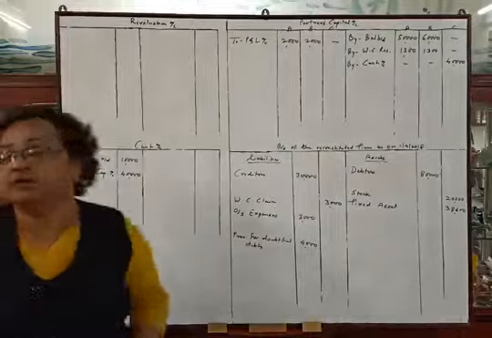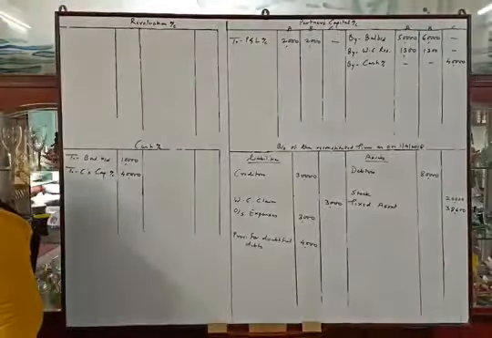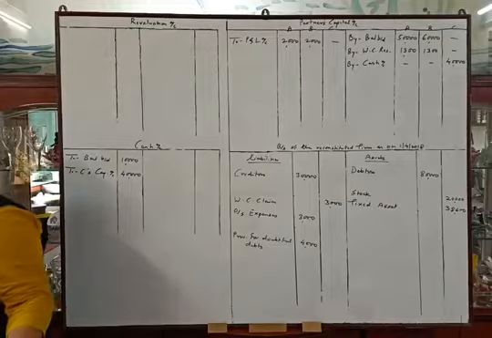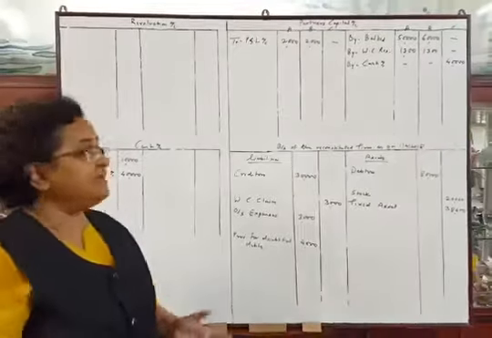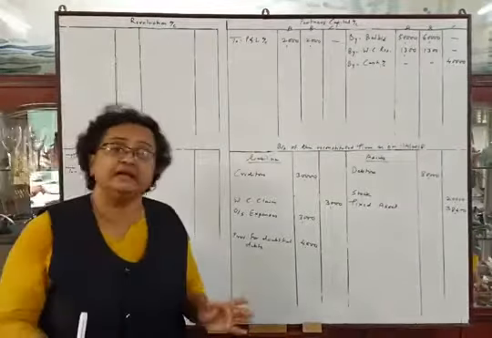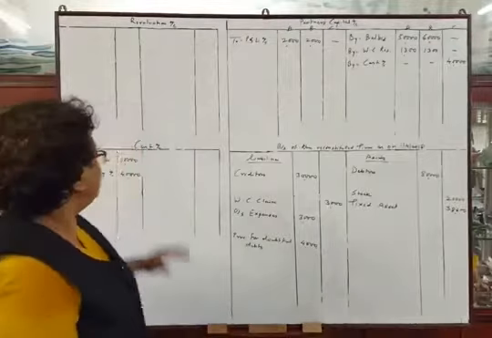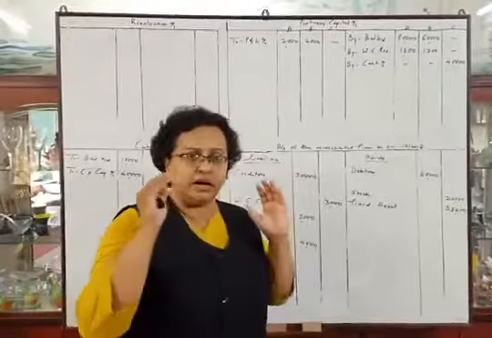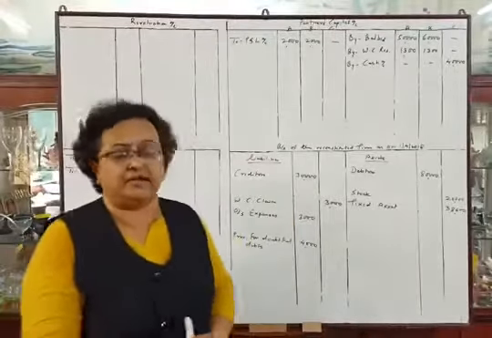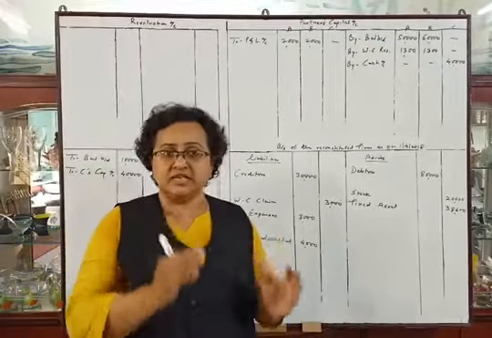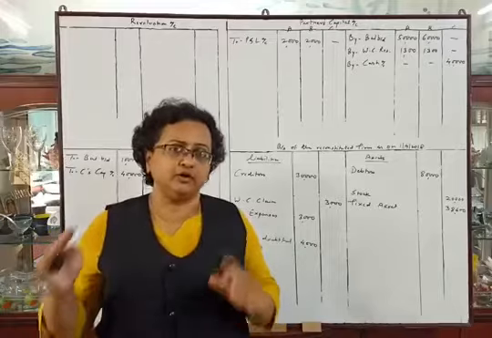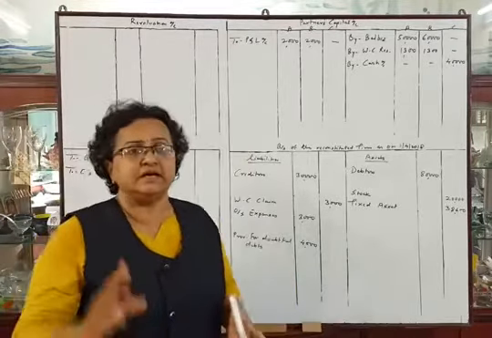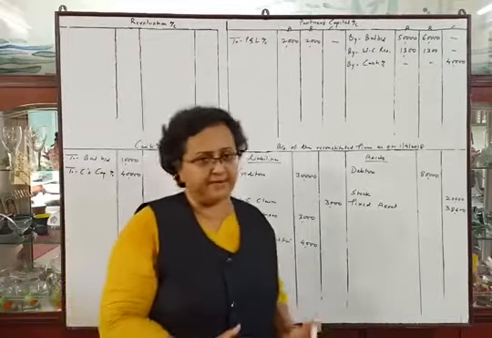Now see the next part. But he is unable to bring any amount for goodwill. As C is not bringing any cash for goodwill, there will not be any entry in the cash account. Now the treatment of goodwill. C's share of goodwill we have calculated as rupees 3000, and the journal entry will be C's current account debit to B's capital account.